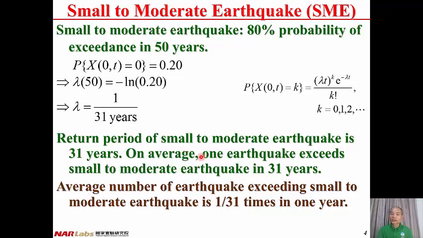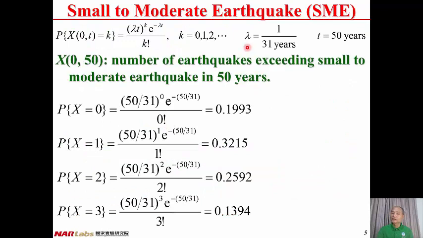Therefore, on average, there will be one earthquake exceeding the small to moderate earthquake in 31 years. Therefore, the return period of the small to moderate earthquake is 31 years. Thus, the small to moderate earthquake is an earthquake level with 80% probability of exceedance in 50 years, or an earthquake level with a return period of 31 years.